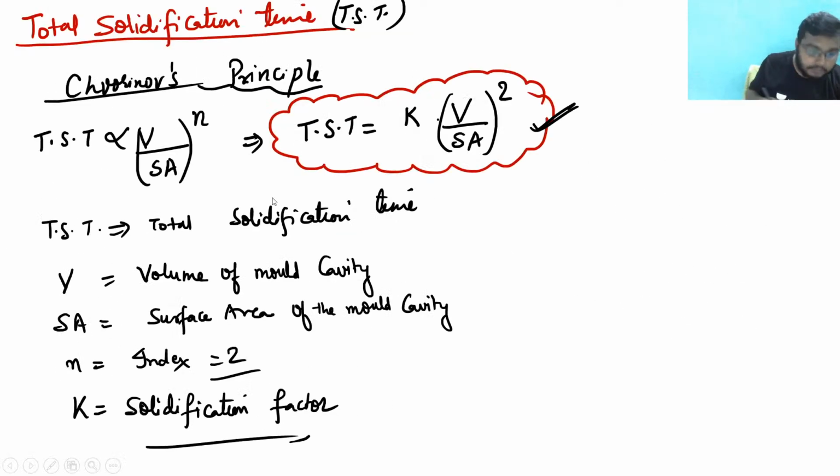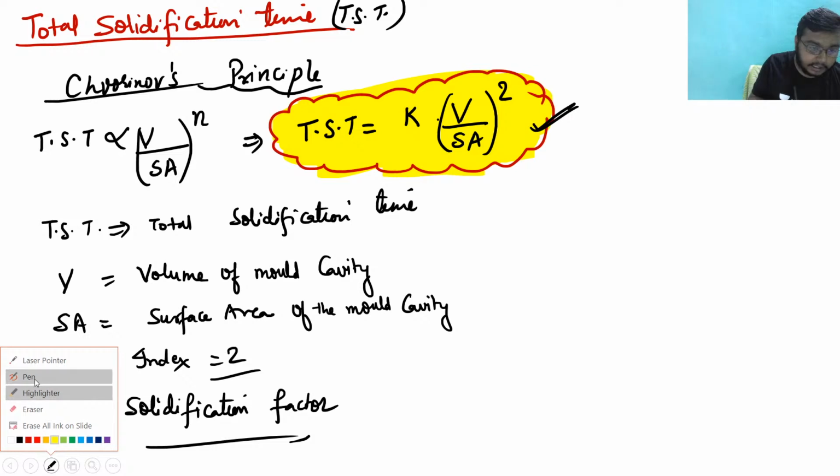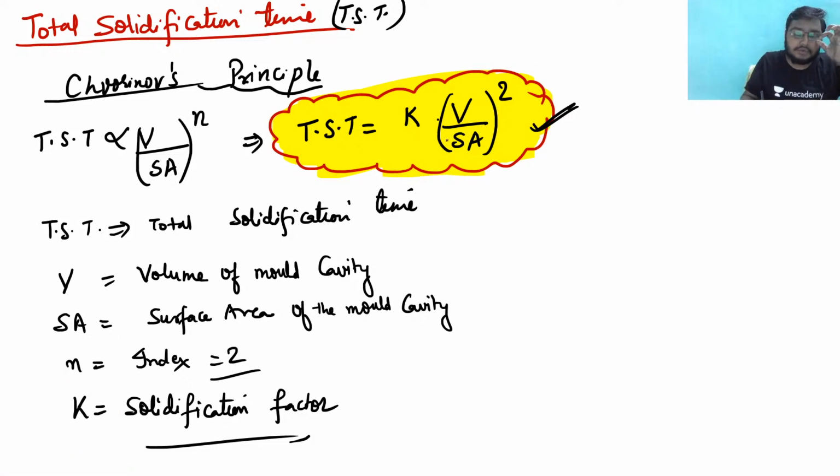Now let us see one more thing. We have seen that total solidification time is K into (V by SA) whole square. Remember this formula. This formula is your bread and butter for GATE. In GATE, everything for you is this; this is what will get you marks, so memorize it thoroughly. Total solidification time is equal to K into (V by SA) squared.